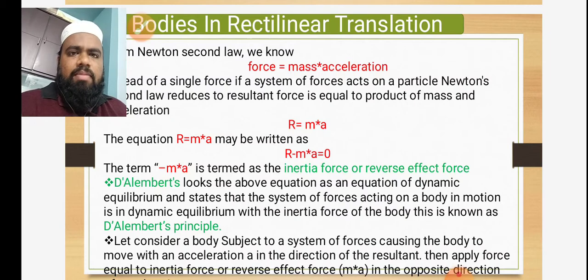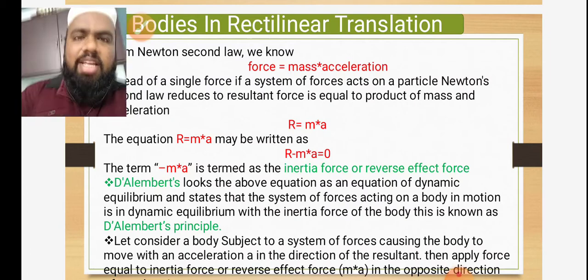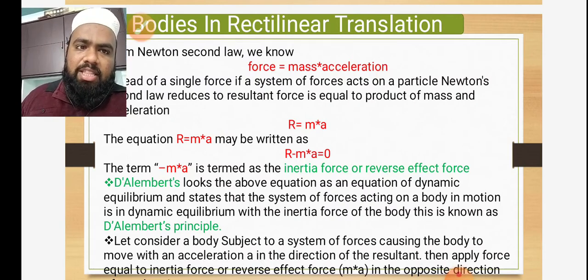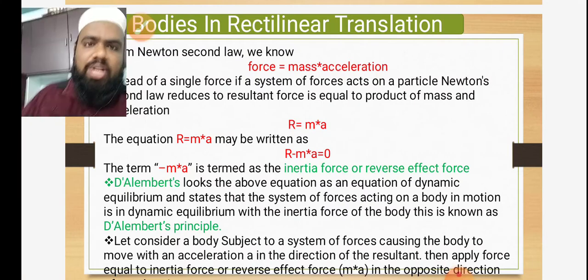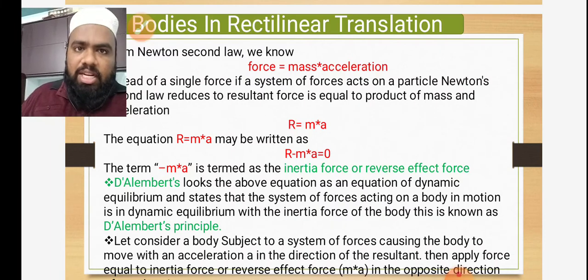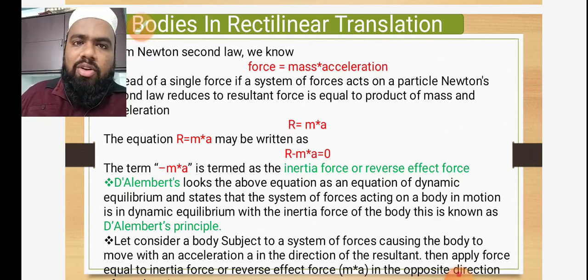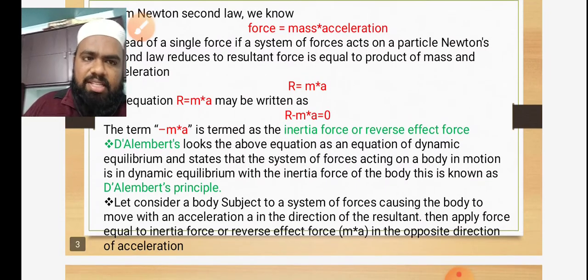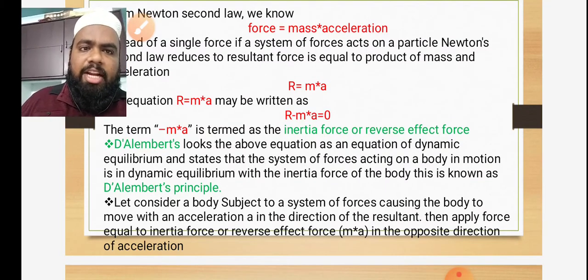If both are the same, then the body will be in equilibrium. I think you are getting this point. If both are the same, then the body doesn't go anywhere. The body will be in equilibrium. This is the D'Alembert principle.